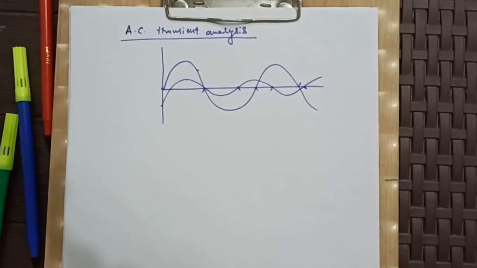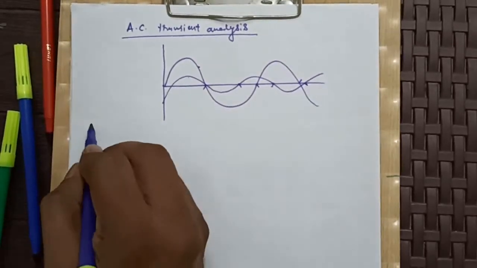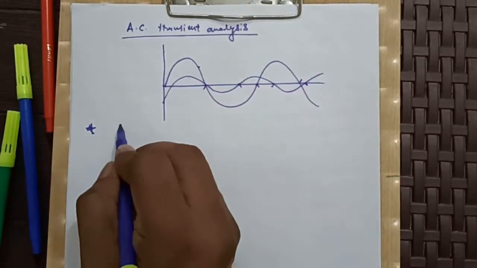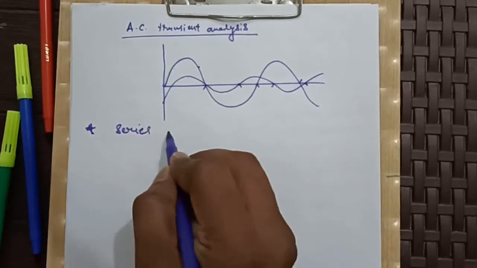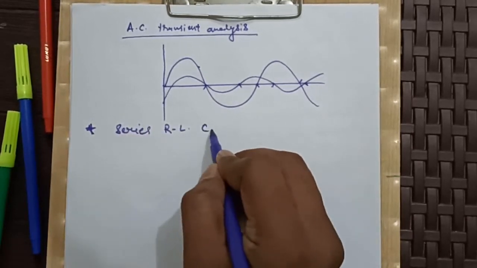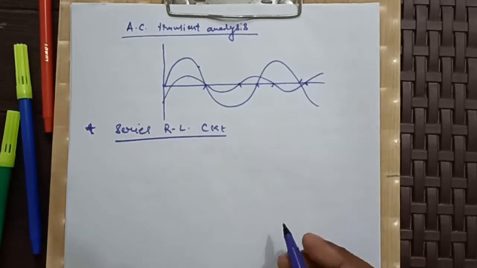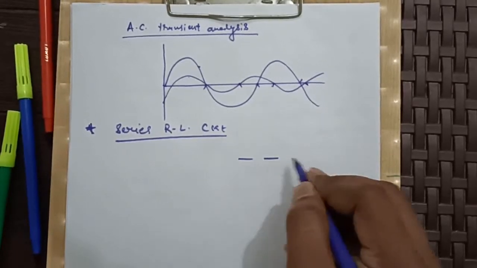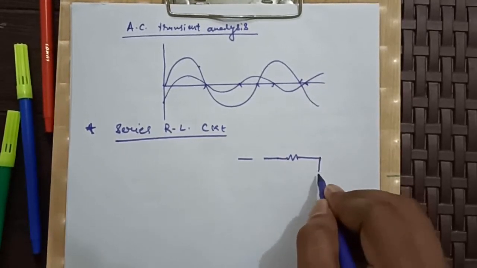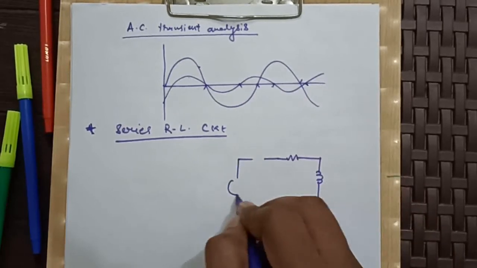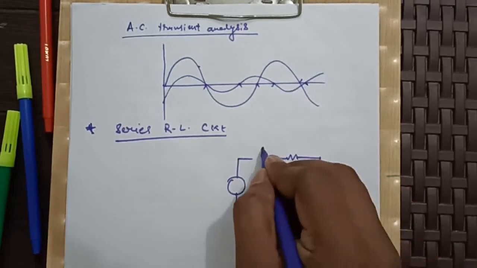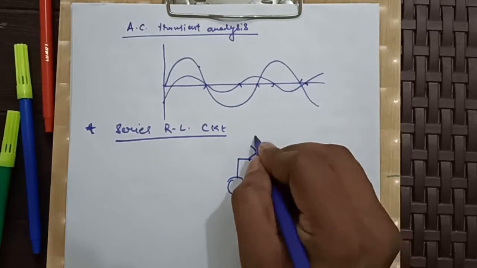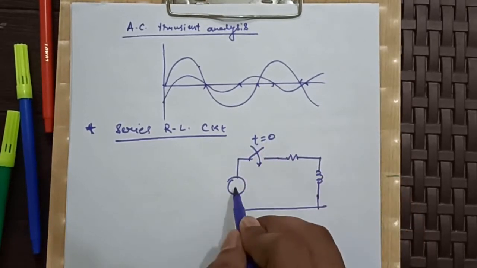So let's start our AC analysis. Our first circuit will be a series RL circuit. This is R, this is L, this is the voltage source, and here is a switch which is getting closed at t equal to 0.